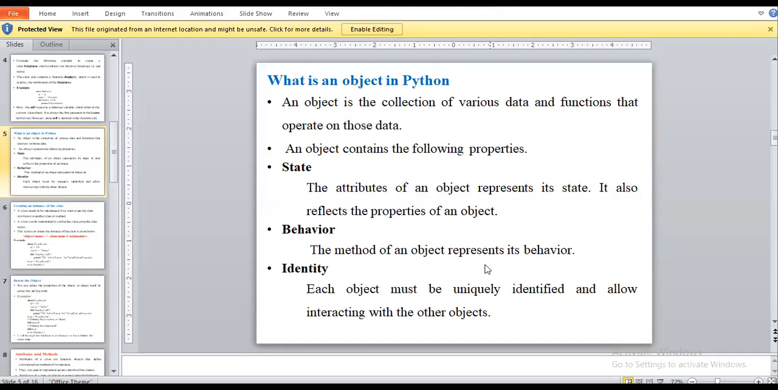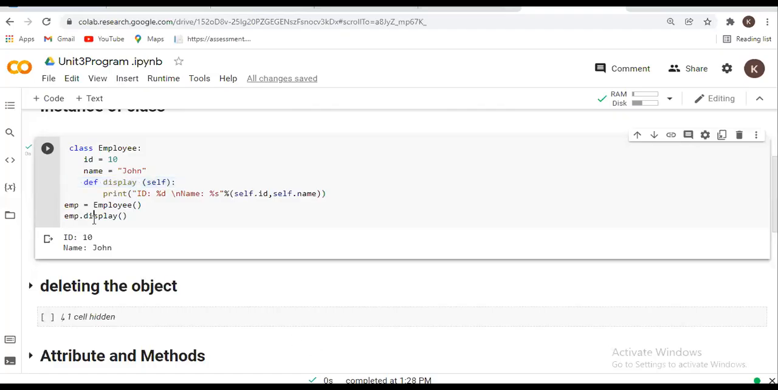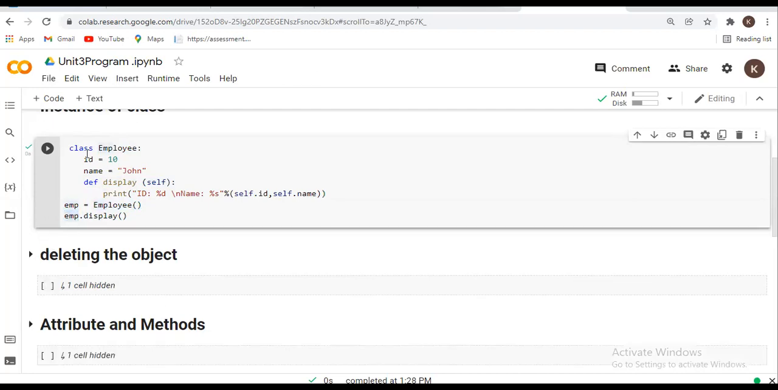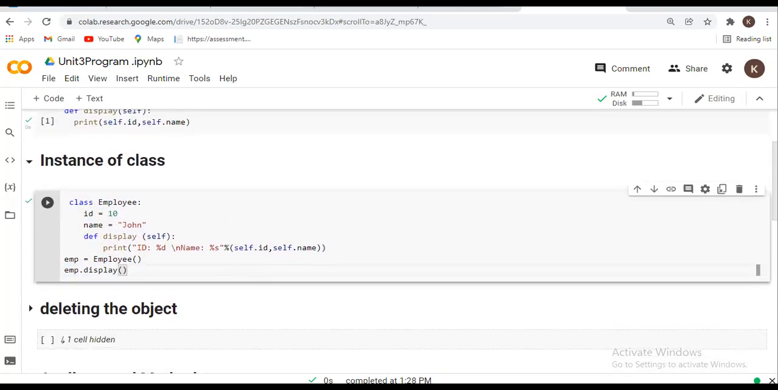And next is identity. It gives a unique name to an object and enables one object to interact with the other. Unique identity means it will not be repeatedly used. It is unique and allows interaction with the object. Here emp is our identity, because by creating this object we are calling the class. So this is the program related to creating the instance of a class.